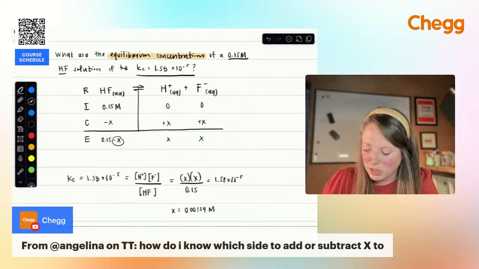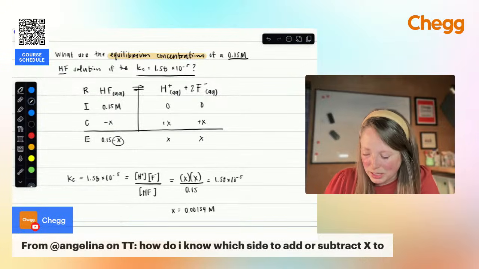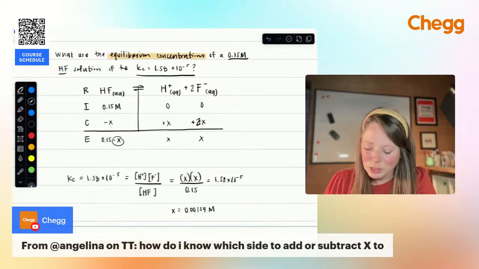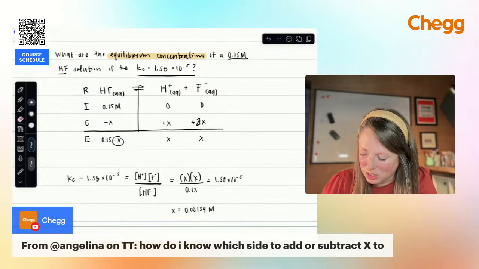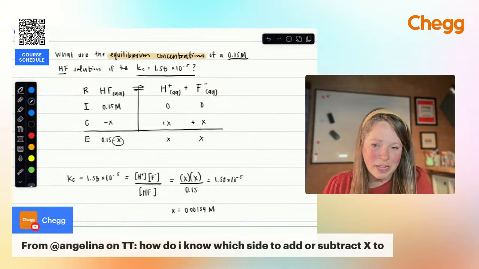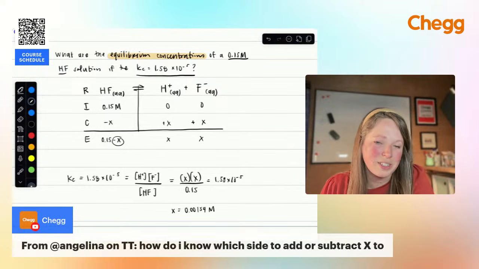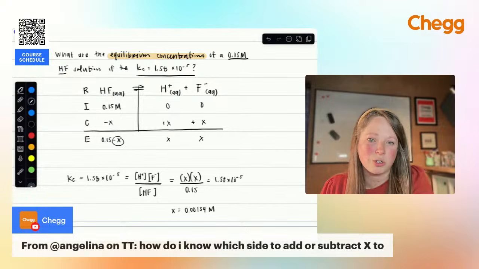The only change would be if you had a coefficient. So let's say I had 2F here, then I would make sure that I'm adding 2X to that one. That's just how that could change. Thankfully we didn't have to do that for this problem because it was a 1-to-1 ratio. And honestly, the more you practice with these tables, the easier and more natural it's going to feel. Each problem is going to be slightly different.